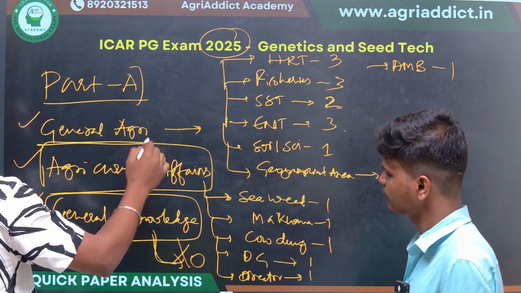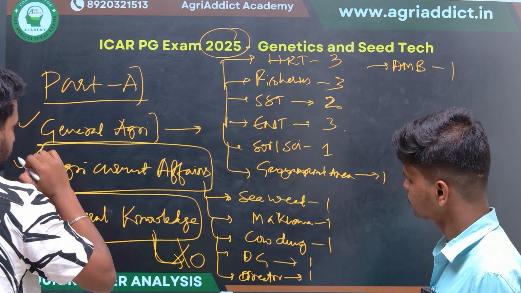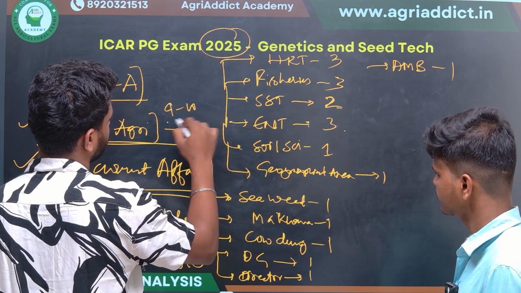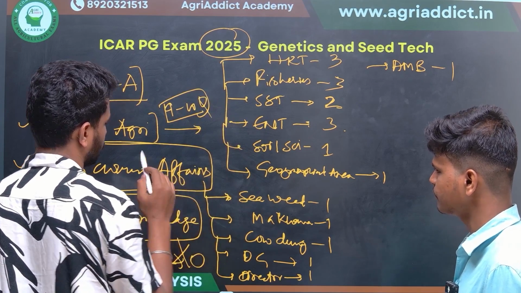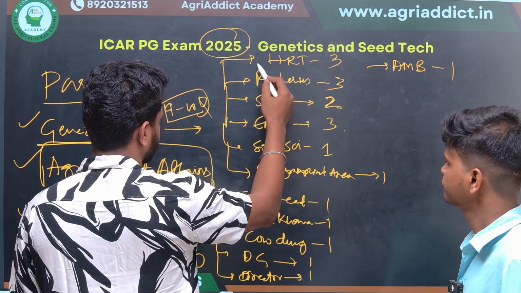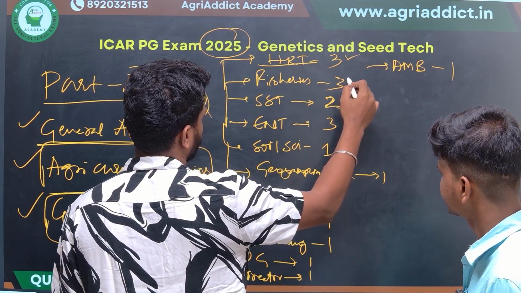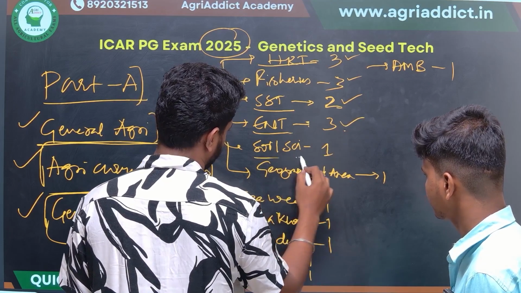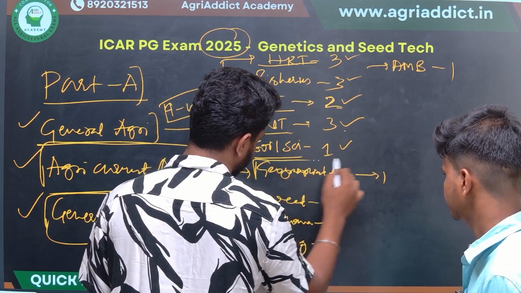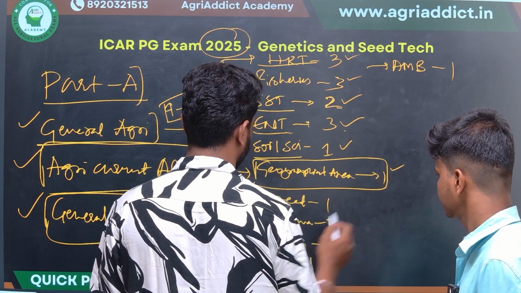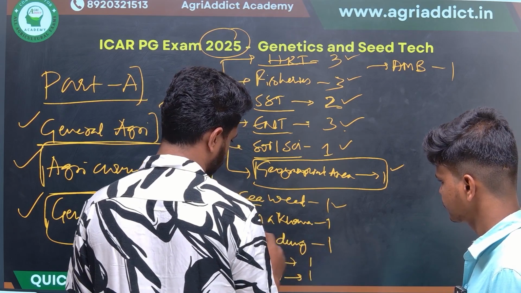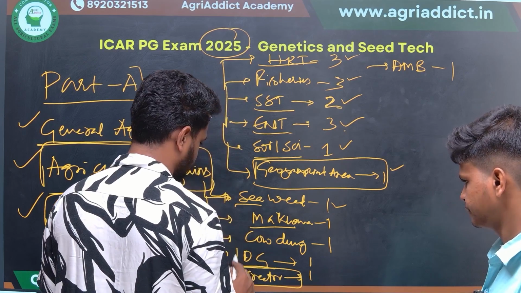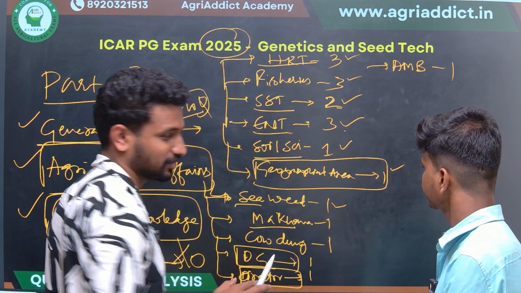Okay, fine. If I ask you about the number of questions asked in general agriculture, you mentioned it is around 9 to 10 questions from general agriculture and the rest from current affairs. Subject wise, horticulture had 3 questions, fisheries 3, seed technology 2, entomology almost 3, soil science 1, and there was 1 question regarding geographical area. Next there were questions on seaweed, makhana, cow dung, and questions on the DG and director. Okay, so these were the questions asked in Part A.